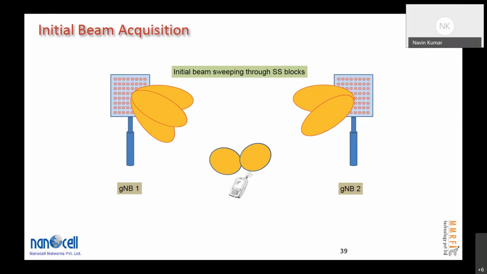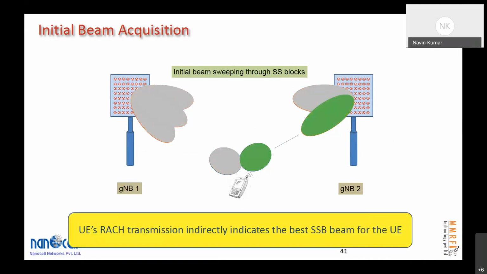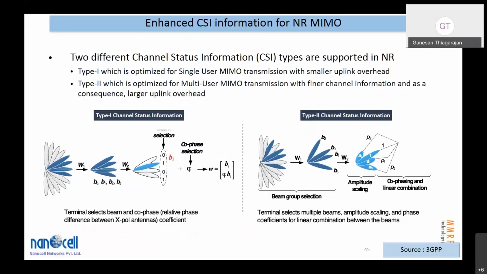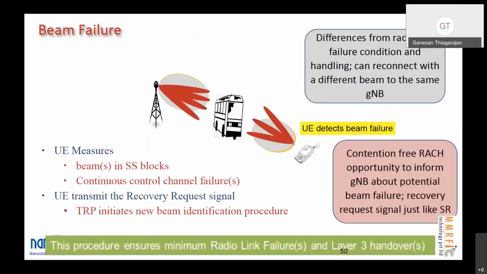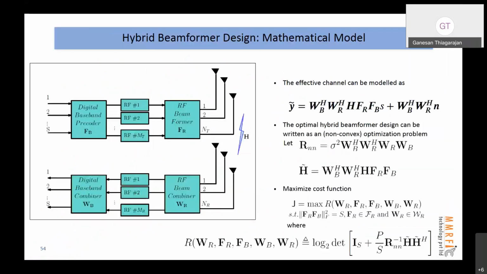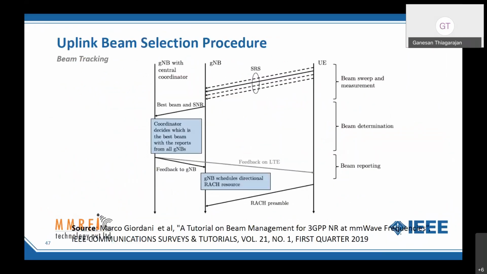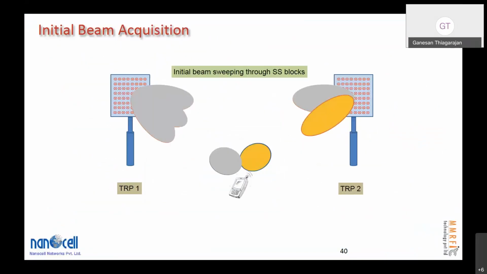Why do you think that hybrid beamforming is good? Hybrid beamforming gives you the advantage of less complexity, but at the same time, you haven't lost all the flexibility.